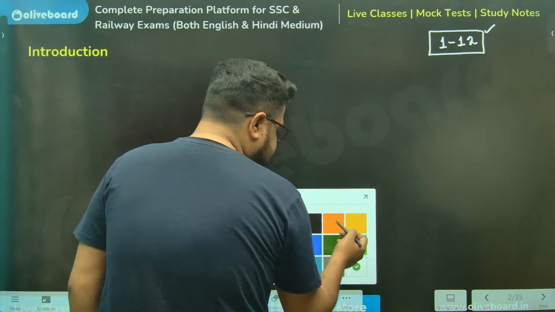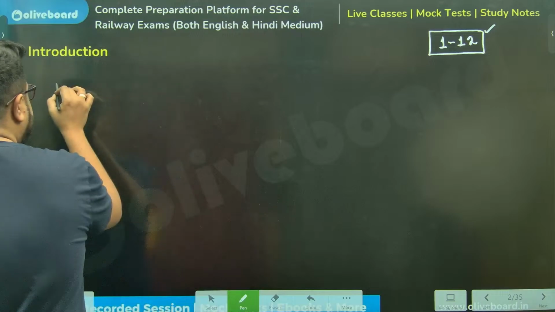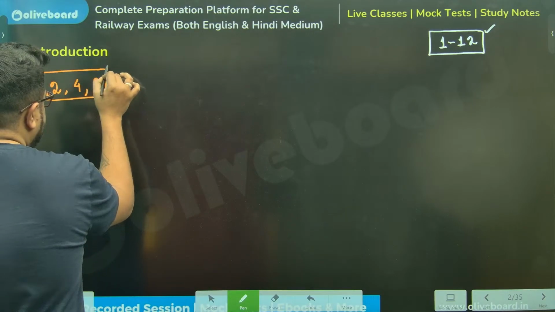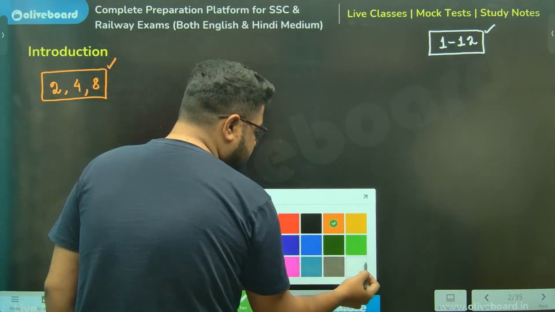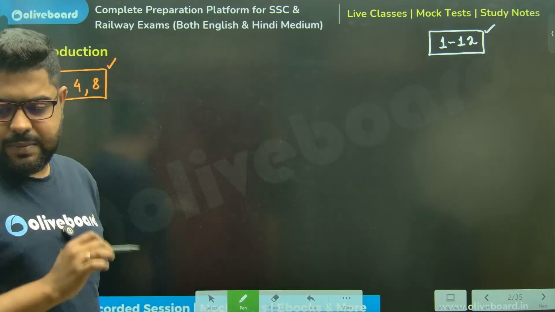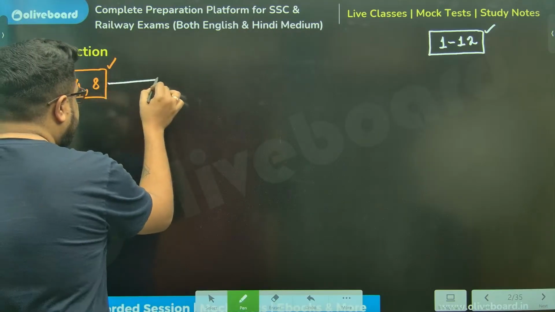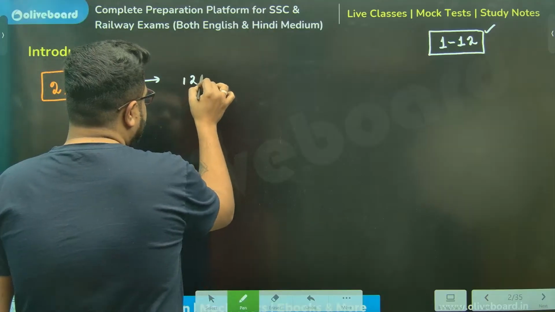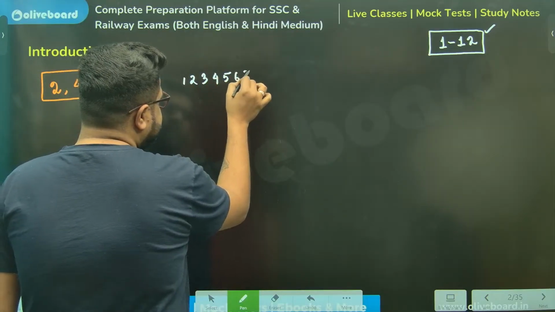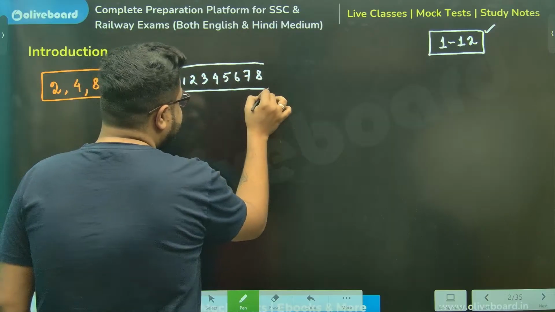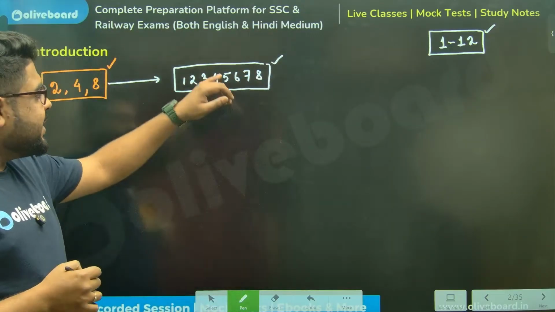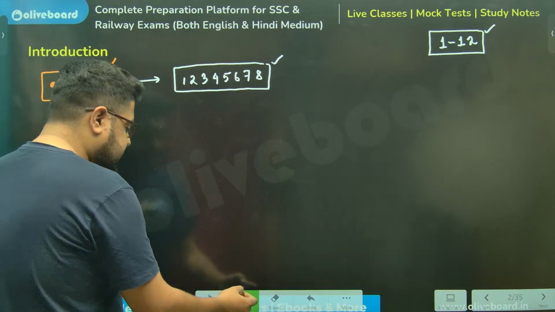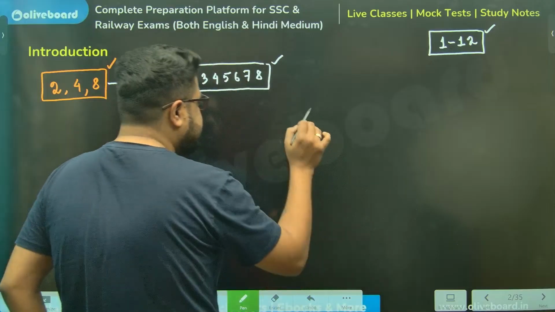Rather than giving you 2 alone, I like to club things, so we will learn the divisibility rules of 2, 4 and 8 together. How to figure out whether a number is divisible by 2? Let's take the number 12345678, my favorite number. You will say, sir, this is an even number, so it must be divisible by 2.